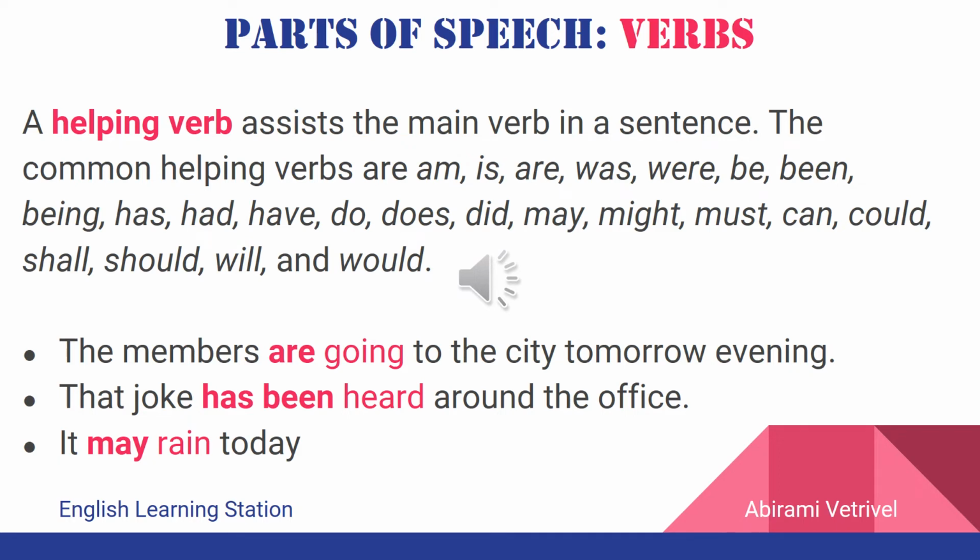For example, in the sentence, the members are going to the city tomorrow evening, we have two verbs. One is a helping verb, the other one is the action verb. Are going is the verb, are is the helping verb, and going is the action verb. In the second sentence, that joke has been heard around the office. Here, has been heard is the verb, of which has been is the helping verb or the supporting verb and heard is the action verb or the main verb in the sentence.